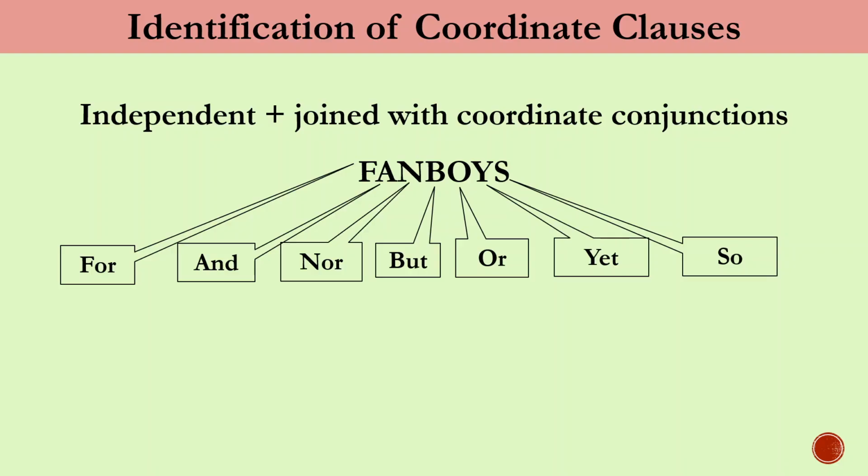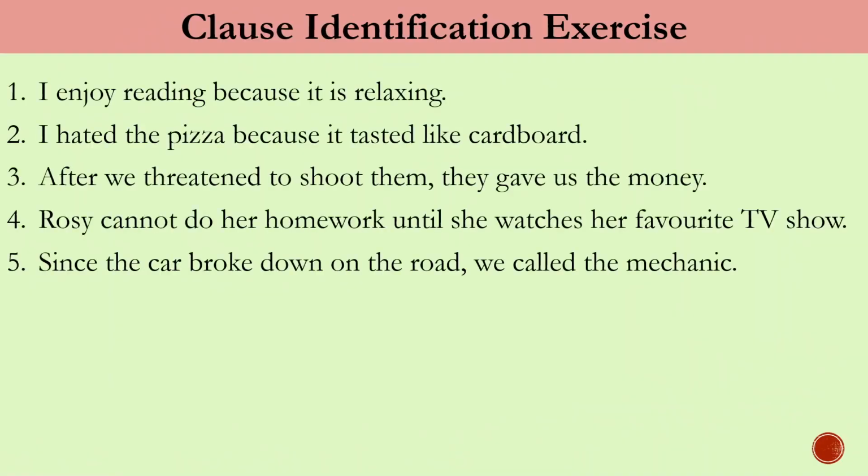To identify clauses, let's have a look at these 5 sentences. The first one, "I enjoy reading," is an independent clause because it can stand alone. "Because it is relaxing" begins with because, which is not a coordinate conjunction, so this is a subordinate clause. Similarly, in the second sentence, "I hated pizza" is independent, followed by the subordinate clause joined with because.